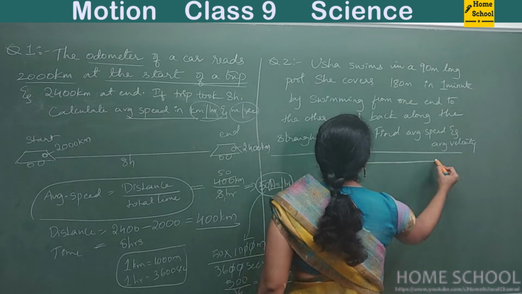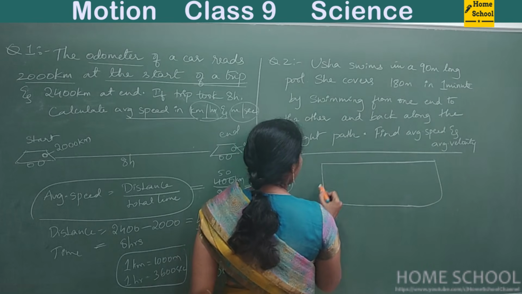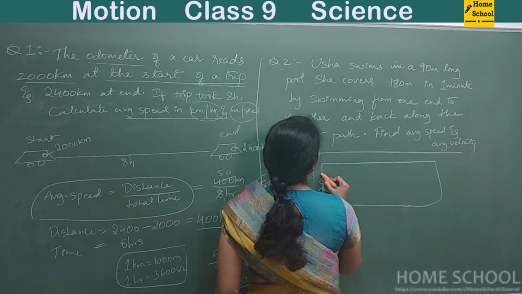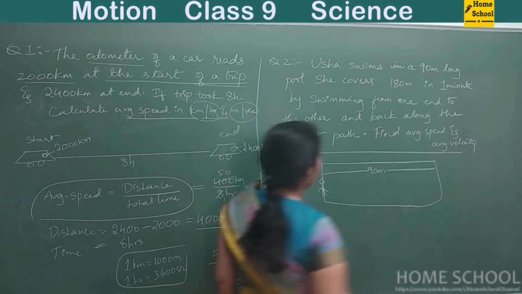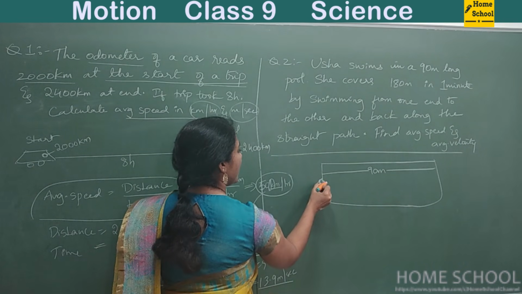So there is a long swimming pool. Okay, so Usha is here. And what is the length of this swimming pool? It is 90 meters is the length. Okay, so this is your Usha.